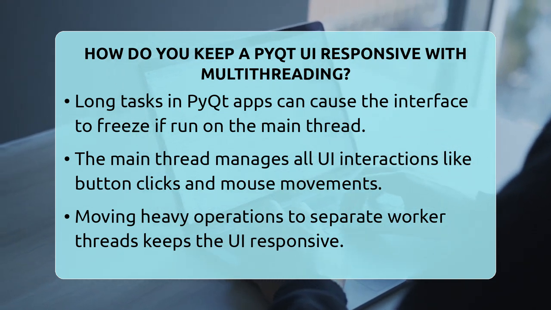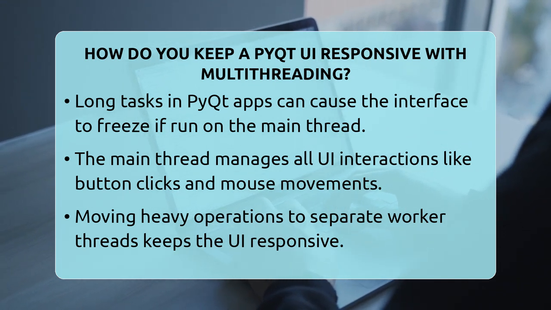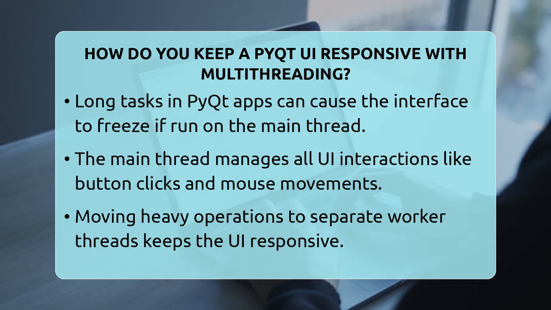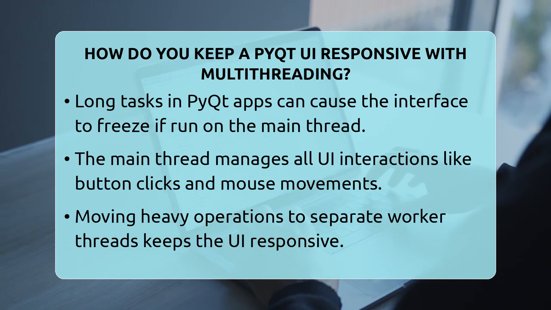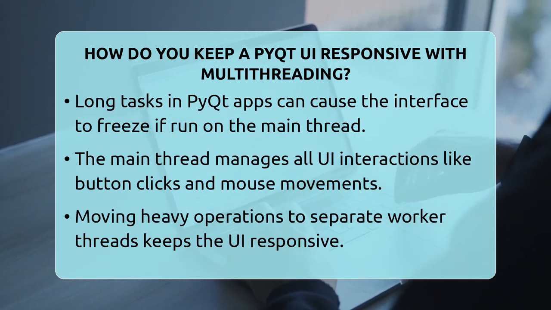The main thread handles all the user interface stuff like clicking buttons or moving the mouse. When it gets stuck doing a big job like downloading data or processing images, the interface stops responding. Users can't do anything until the task finishes, which makes your app seem slow or broken.